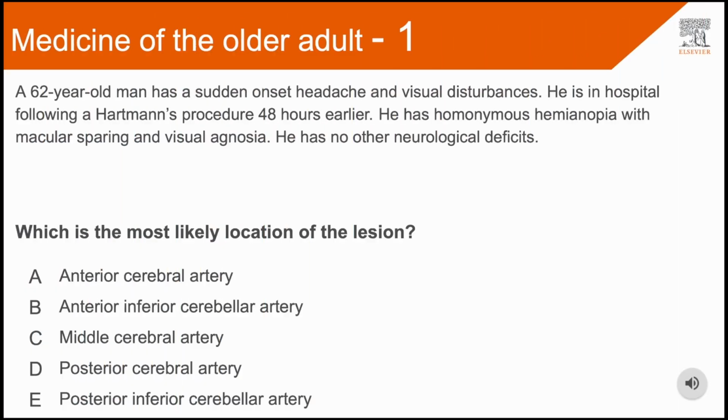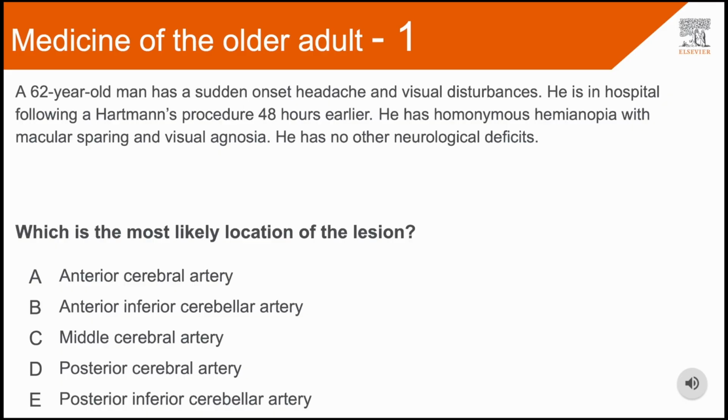A 62-year-old man has a sudden onset headache and visual disturbances. He is in hospital as he had a Hartmann's procedure 48 hours earlier. He has homonymous hemianopia with macular sparing and visual agnosia. He has no other neurological deficiency. Which is the most likely location of the lesion?